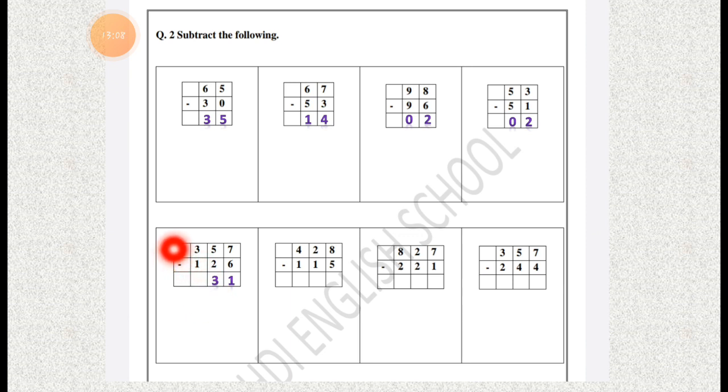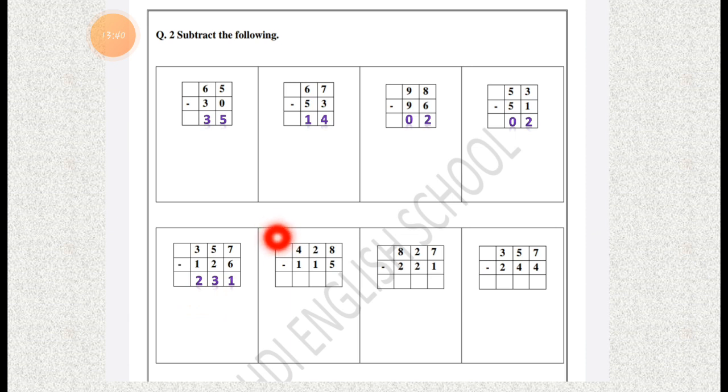Now the hundreds column, 3 minus 1. Take 3 fingers first and just remove 1 finger from it. So you have 2 fingers left. And how can we read this answer? 231. This way we can read the answer.